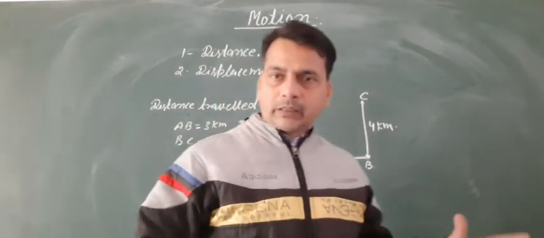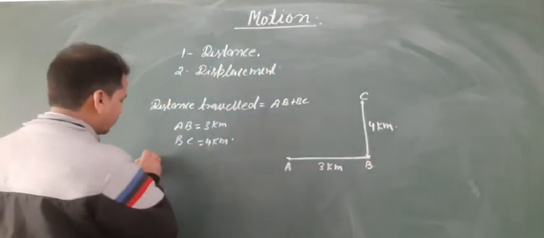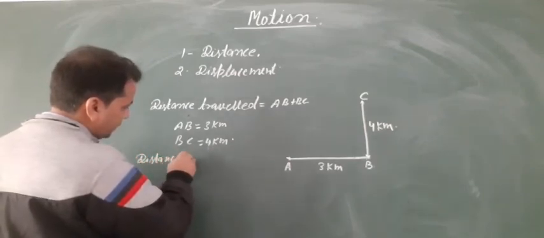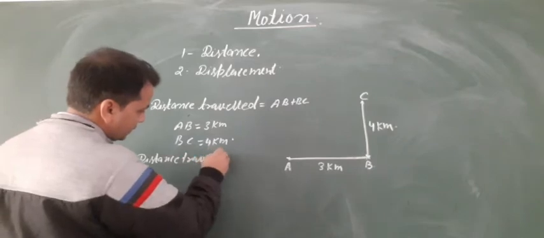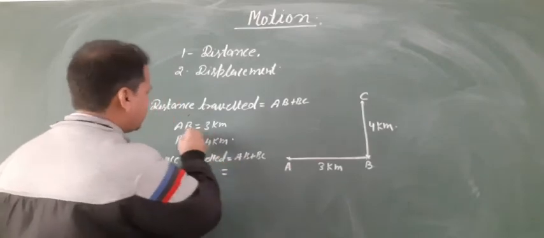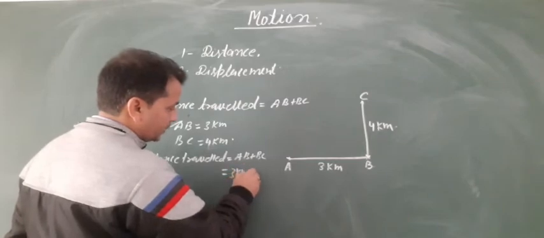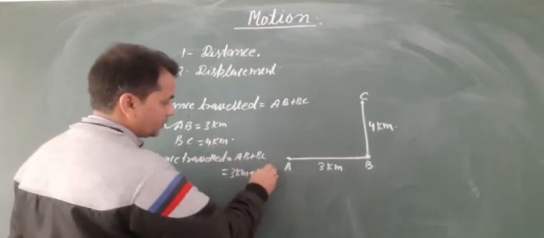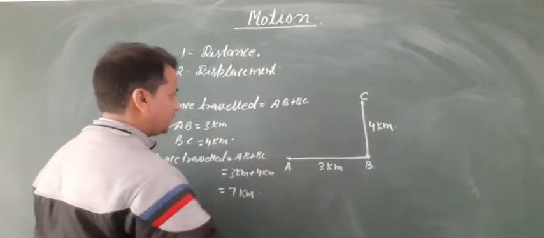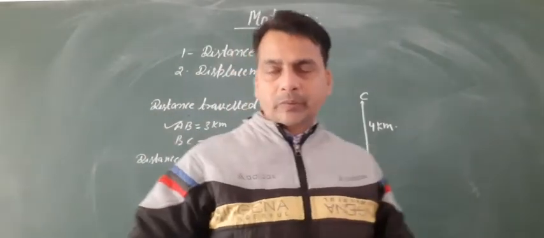Now the distance traveled by the moving object is equal to AB plus BC. AB is 3 km, BC is 4 km, so 3 plus 4 is 7 km. Now, on the other hand, let us look at the displacement.